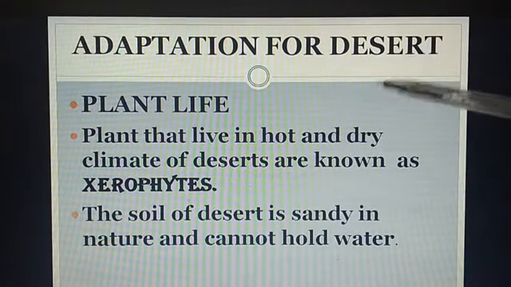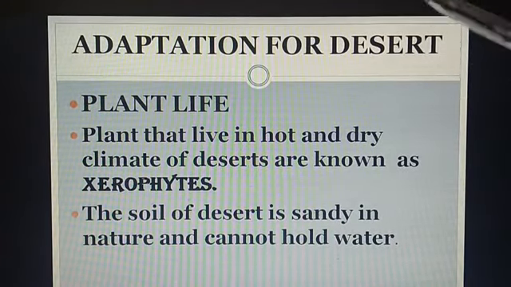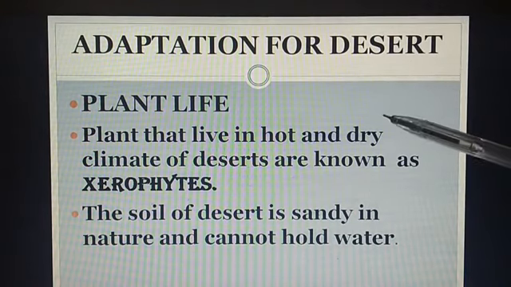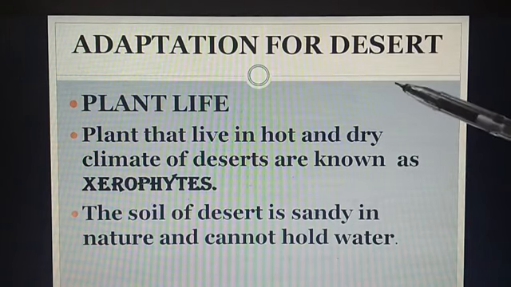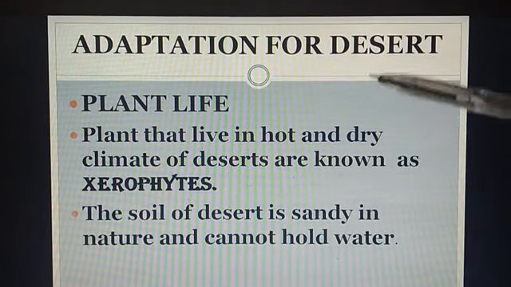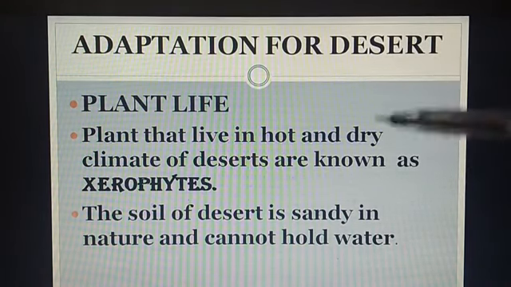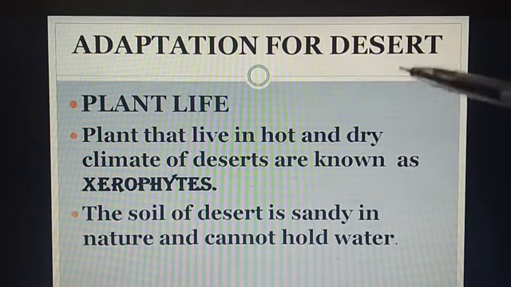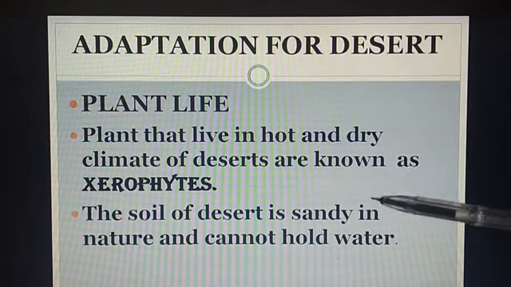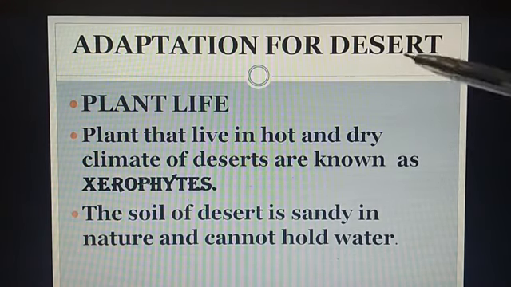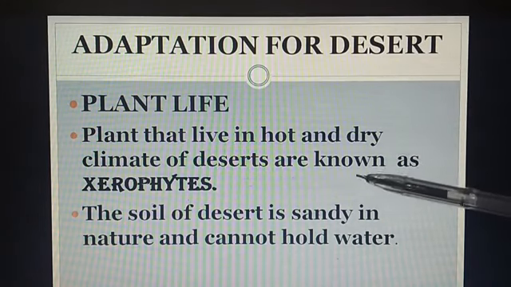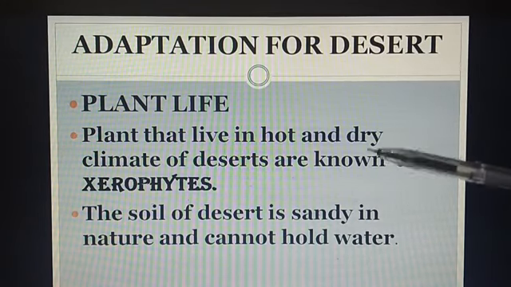Adaptation for desert. Desert plants and animals show physiological and behavior adaptation. Physiological adaptation means animals make venom and maintain body temperature. For desert, they have to maintain the body temperature. Behavior adaptation means animals taking certain postures and being active at night. Most of the animals in deserts are active at night.